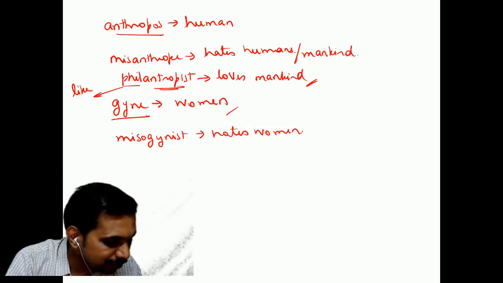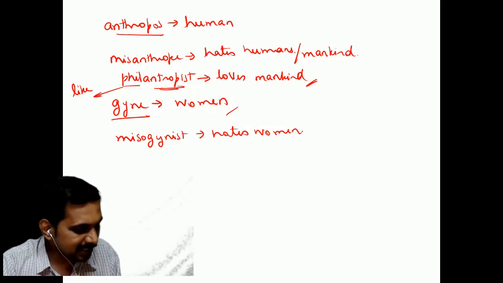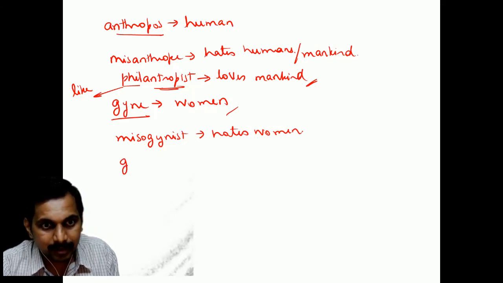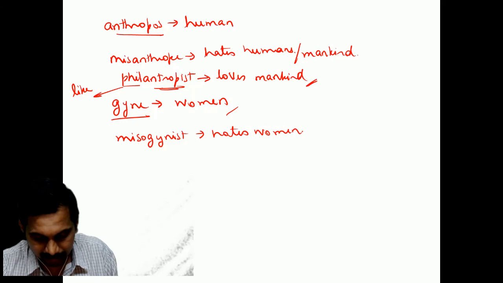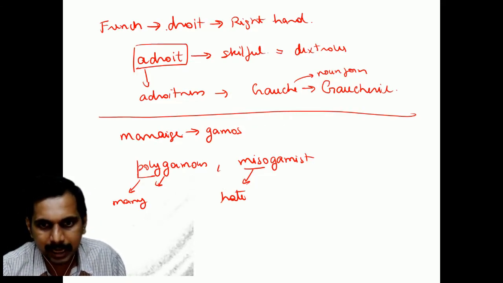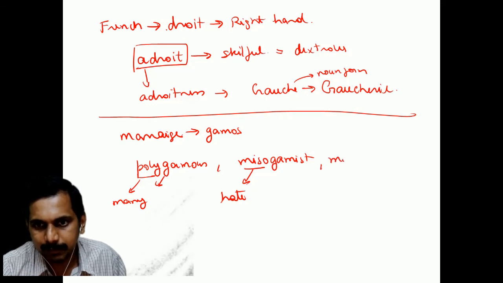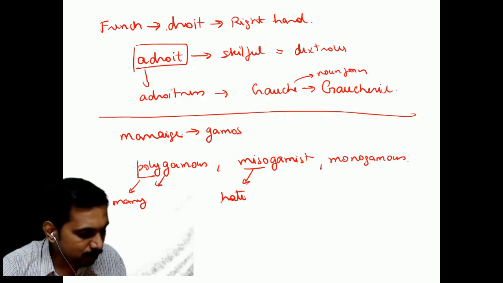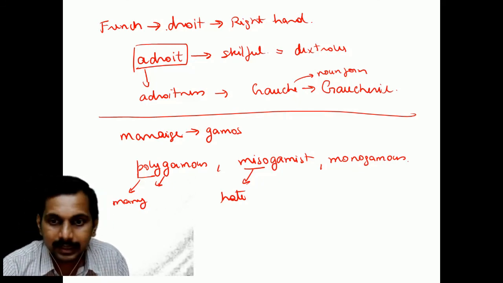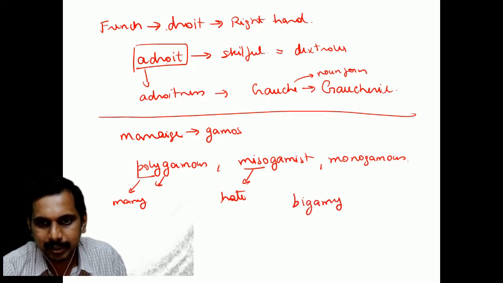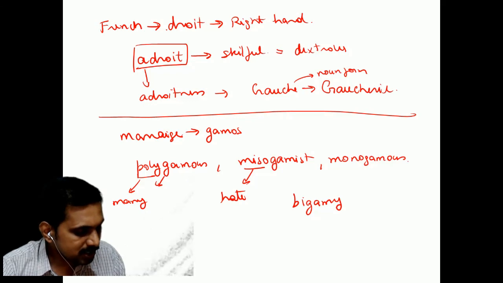There is nothing called philogamist, okay, but from gamos we have something called monogamous, polygamous. Monogamous, he marries only once. Then there is bigamy, marries two people, twice married. So these are all the things.